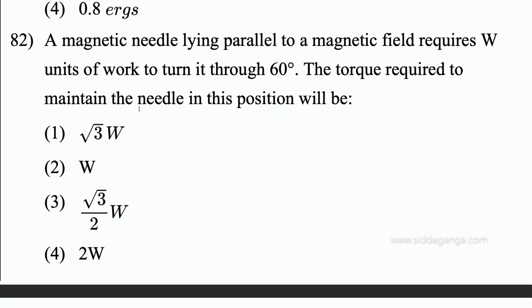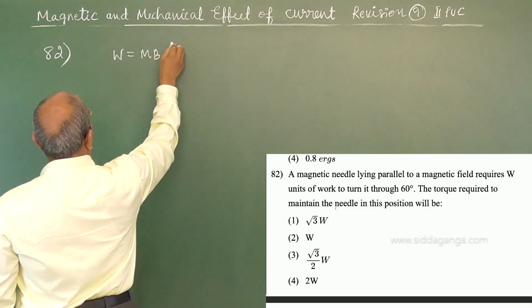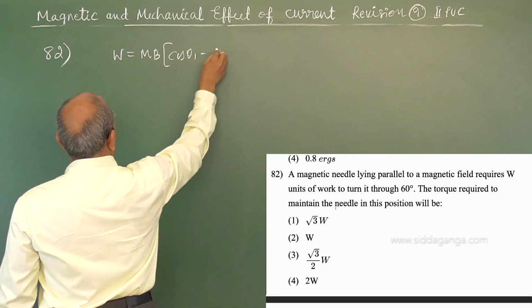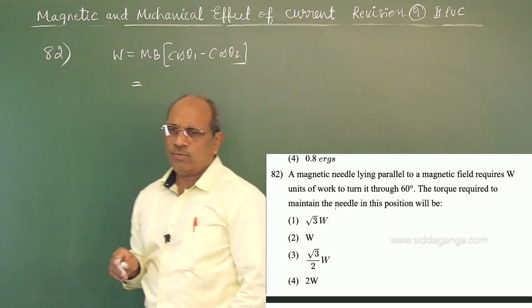A magnetic needle lying parallel to a magnetic field requires W units of work to turn it through 60 degrees. The torque required to maintain the needle in this position will be? Again the question is on work done. Work done is MB (cos θ1 minus cos θ2).